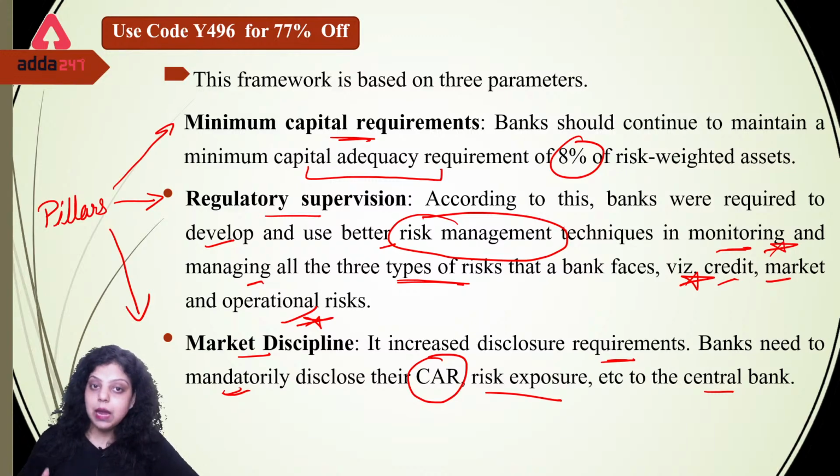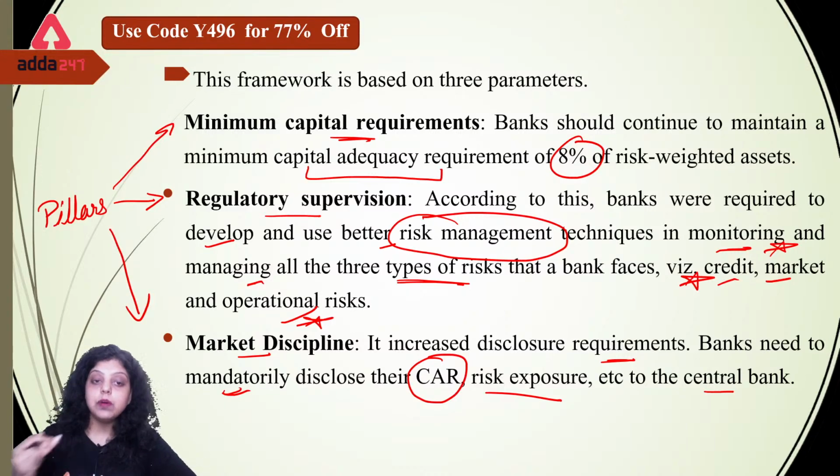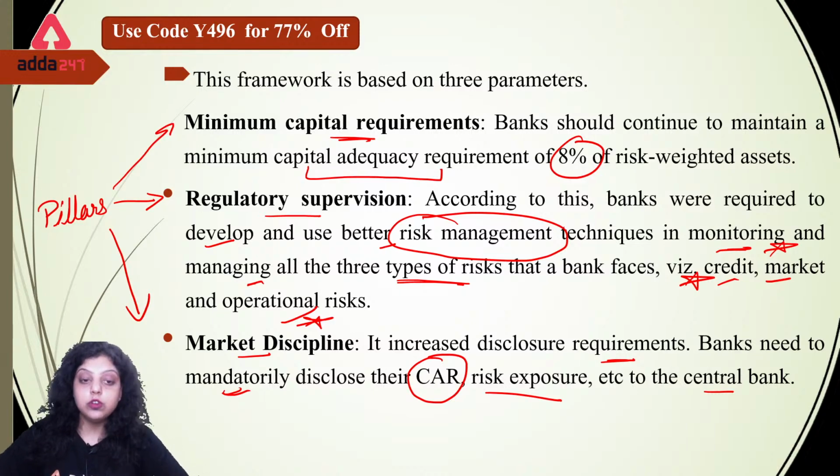Are we maintaining the capital adequacy ratio which is required or not? Then what kind of risk can be exposed to a bank? Which different types of risk can be exposed to a bank? And what was the level of the risk which can arise from the customer? It can be disclosed to the central bank so that the central bank will plan accordingly to the risk. Okay, so these are the 3 pillars which were introduced under Basel 2: minimum capital requirement, supervisory review process and market discipline. So this was Basel 2.